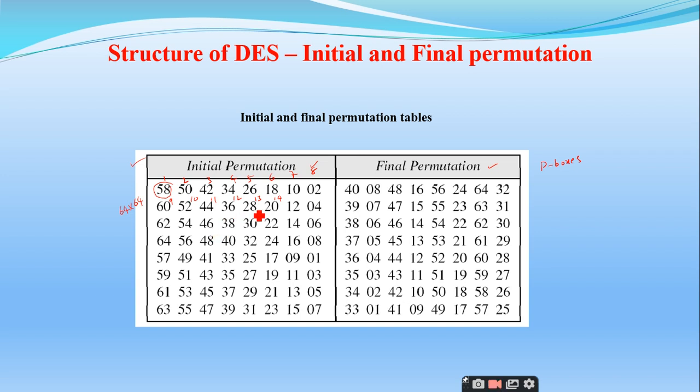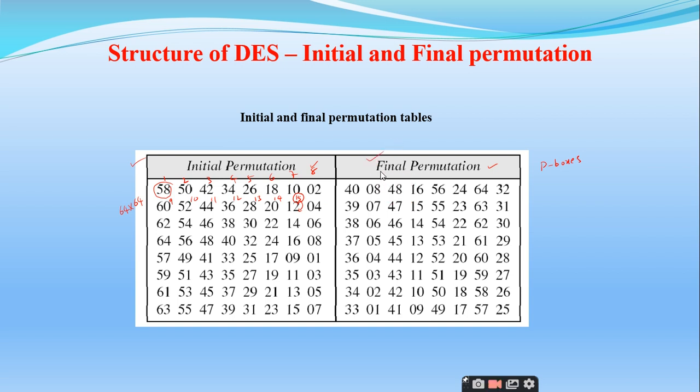The 12th one. Right. So the first input is at the 58th position, and 15 is linked to 12, like that.